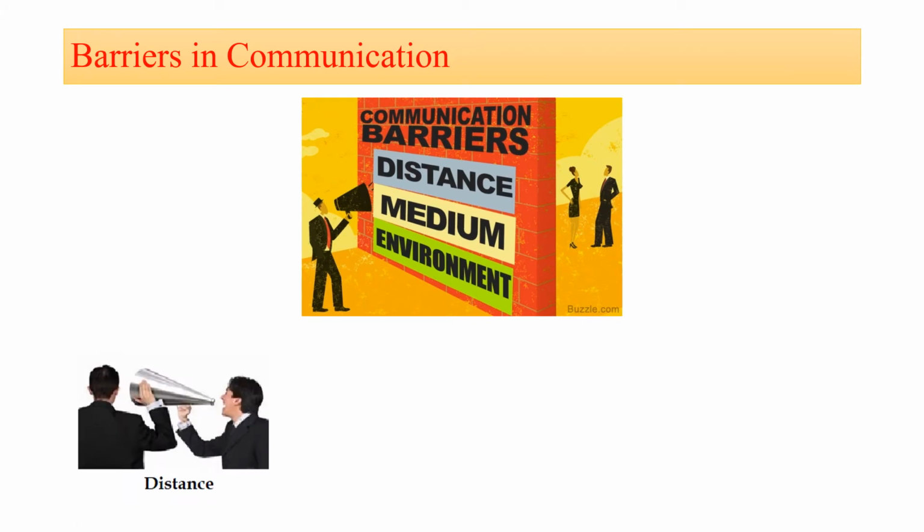The first communication barrier is distance. If two persons are a long distance apart, then the distance is the barrier in the communication, because if the distance is long, it is impossible to transmit the information from one place to another. So the first communication barrier is the distance.